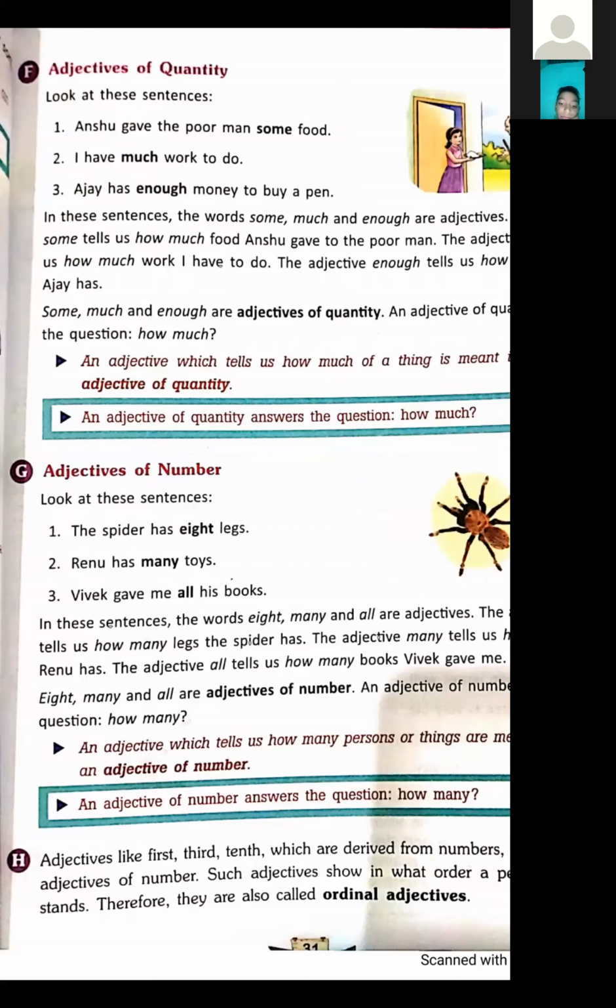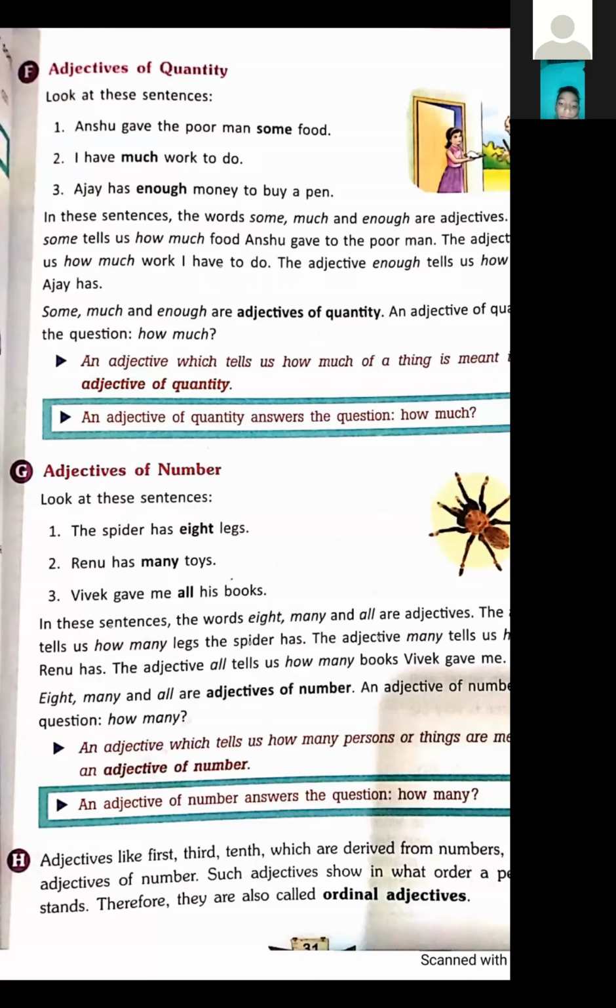Second is: I have much work to do. Much work. Work is again uncountable. How much work? We get the answer from that. Third: Ajay has enough money to buy a pen. Again, money is uncountable, and the adjective is enough.